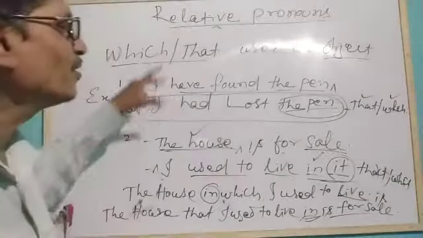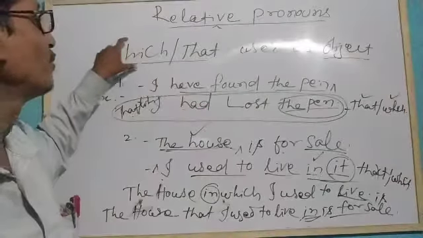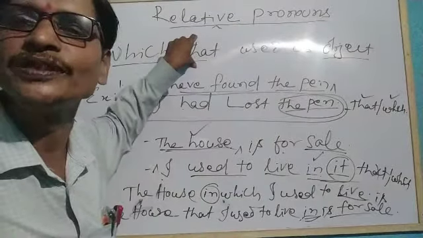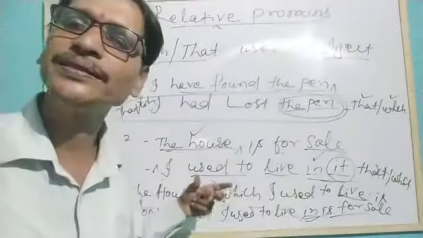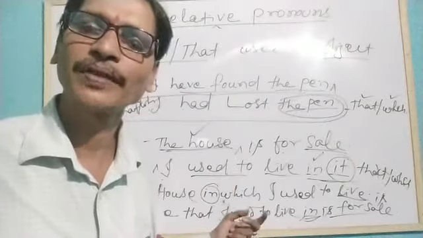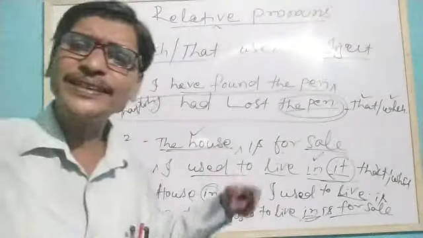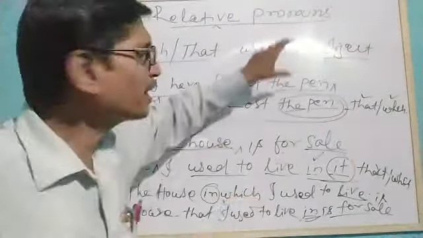Understand? So this is how we use which and that, the relative pronouns, as objects for things, animals, birds, places, etc. Okay, so now let's understand how we can use whose, the possessive case, and of which, the possessive case for persons, things, animals, all those things. We use whose for persons and of which for things, animals, birds and other non-living things. For that, let me write something on the board.